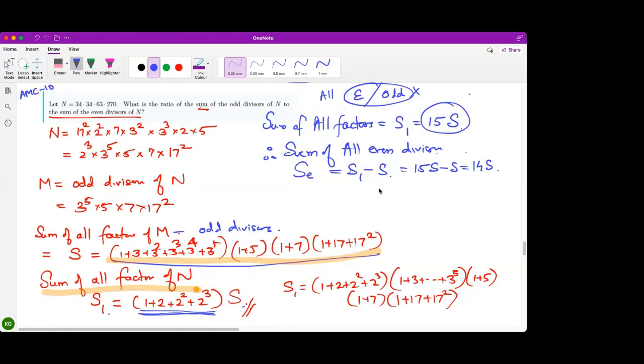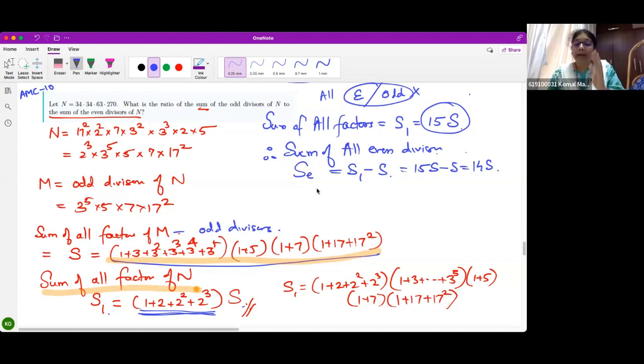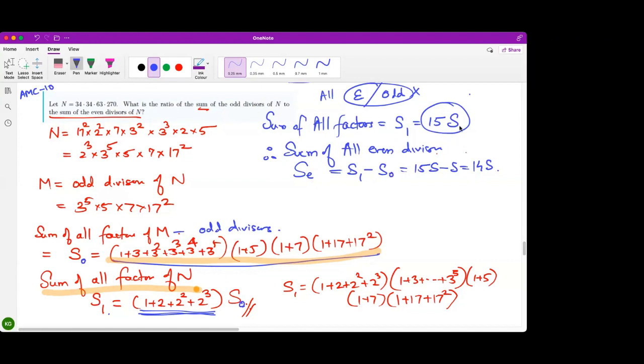Ma'am, but they're asking the ratio of the sum of odd divisors. I'm writing a ratio. Wait. This much is clear. Now the sum of odd divisors, let me call it S odd rather than S simply. The answer would be 1 upon 14, right?